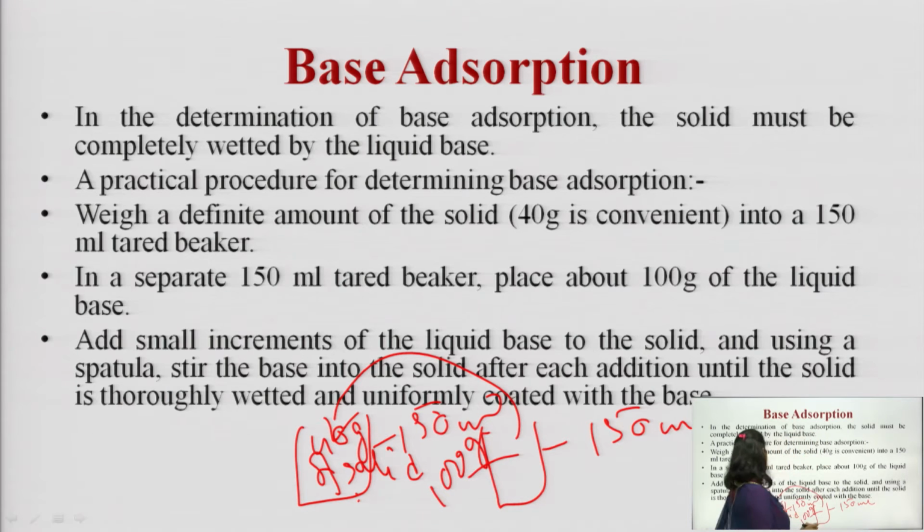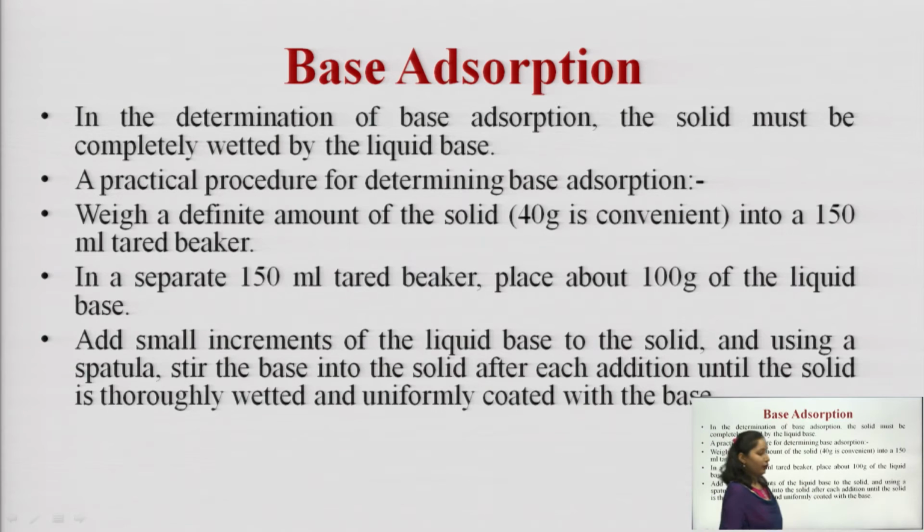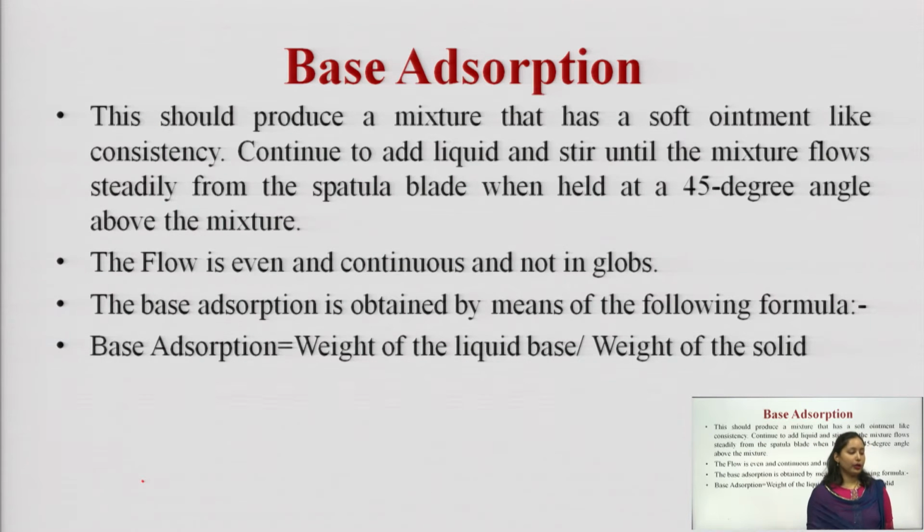So, we take a 150 ml beaker and keep 40 gram of solid in it, and we take another 150 ml beaker and keep 100 gram of liquid base in it. Then slowly, with the help of the spatula, we mix the liquid base into the solid. This produces a mixture that has a soft ointment like consistency.